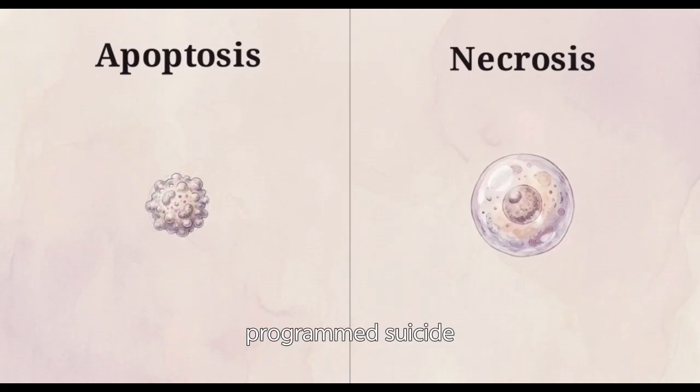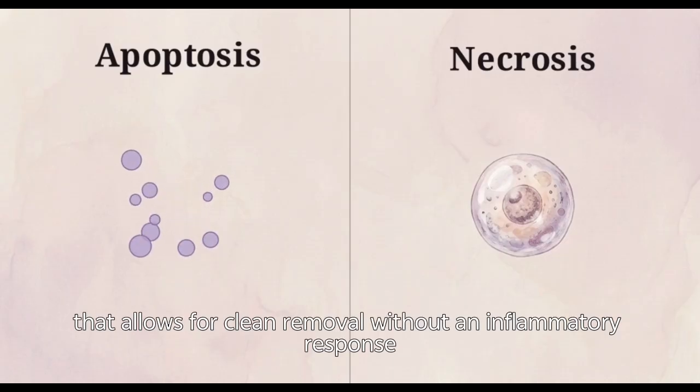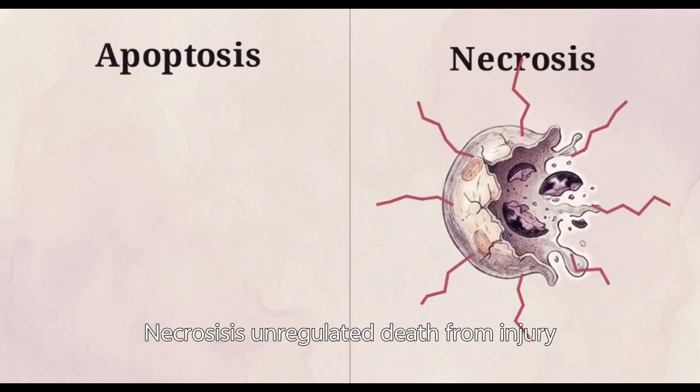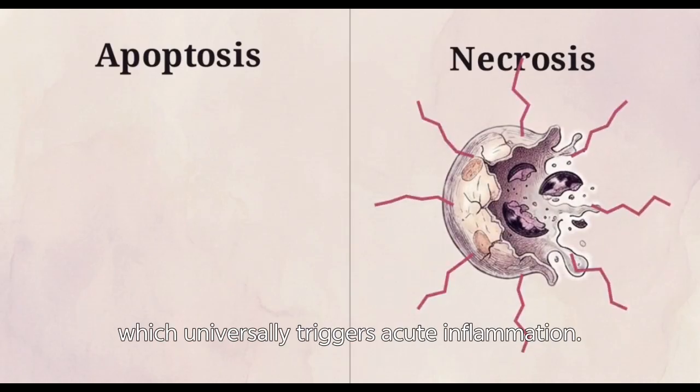Cell death follows two distinct paths. Apoptosis is a regulated, programmed suicide that allows for clean removal without an inflammatory response. Necrosis is unregulated death from injury, which universally triggers acute inflammation.